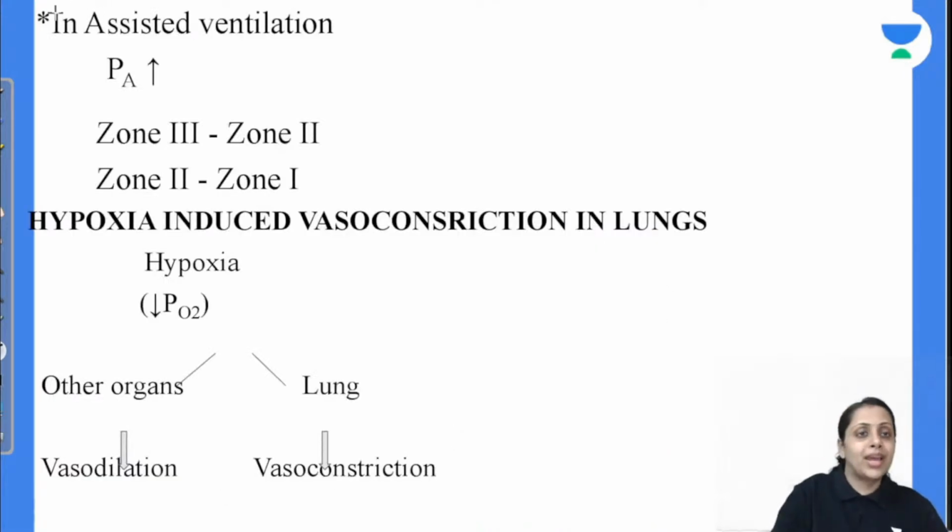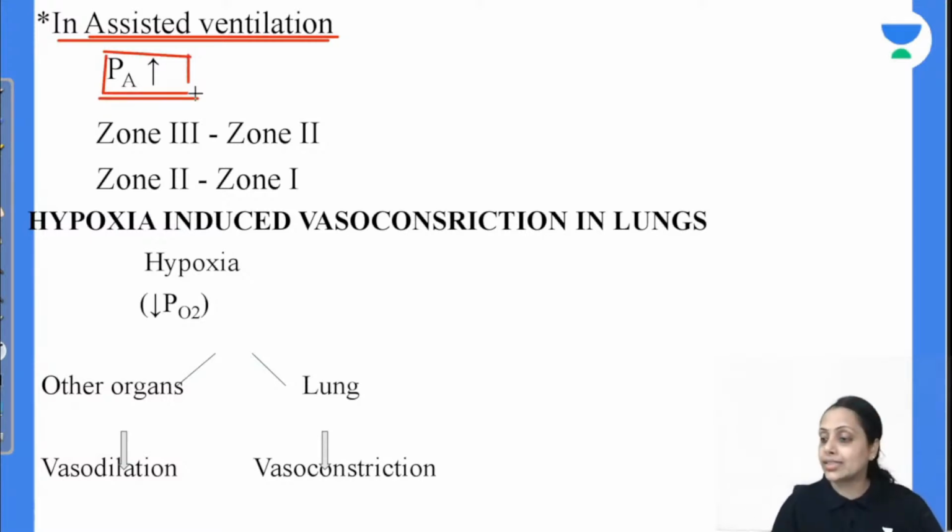Next important point है assisted ventilation. Assisted ventilation की किस situation में क्या हो गया? हमारा partial pressure of alveolus is increased. So zone 3 is converted into zone 2, and zone 2 is converted into zone 1. Is this clear?